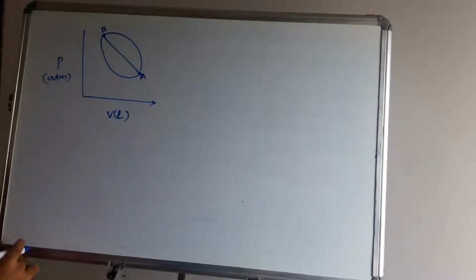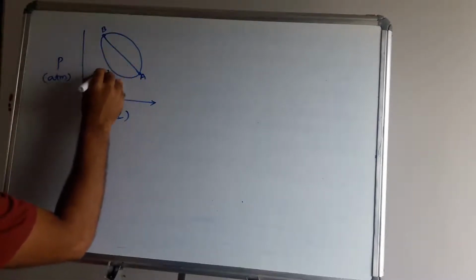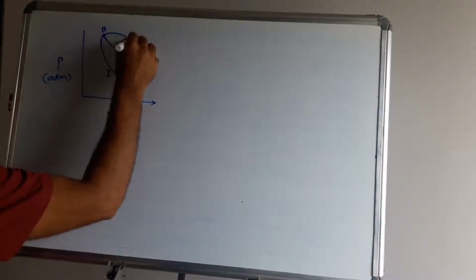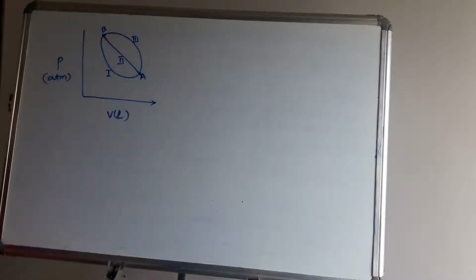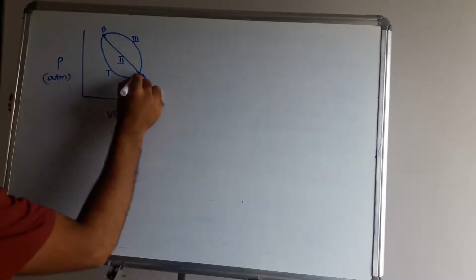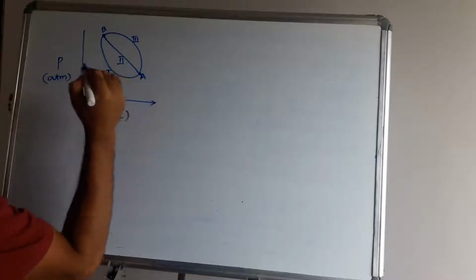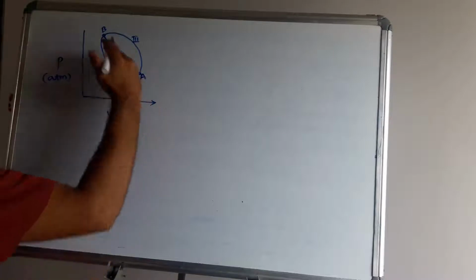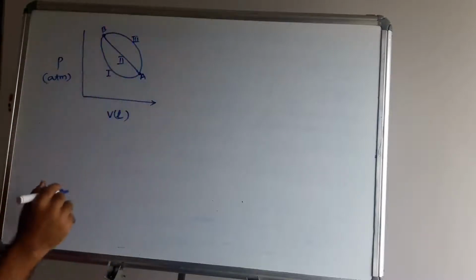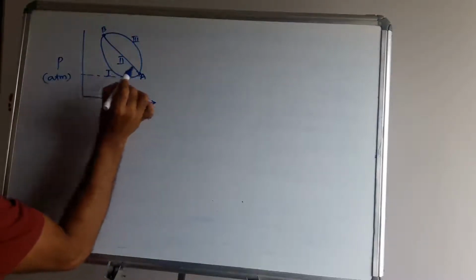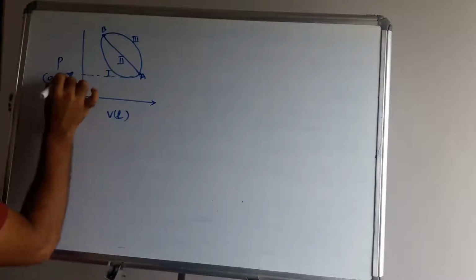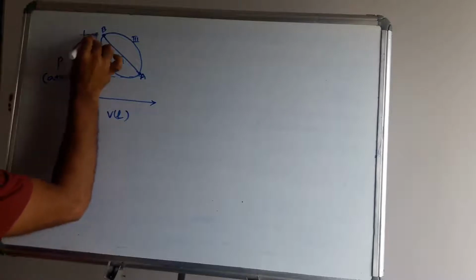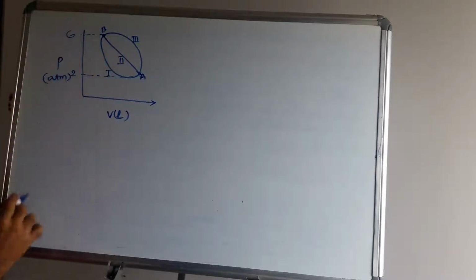Now three paths are there: path 1, path 2, path 3. It means the system is present at state A, and it will be converted to B through this path, this path, and this straight third path. Now consider at this point you have 2 atmosphere pressure. Here we have 6 atmosphere pressure.